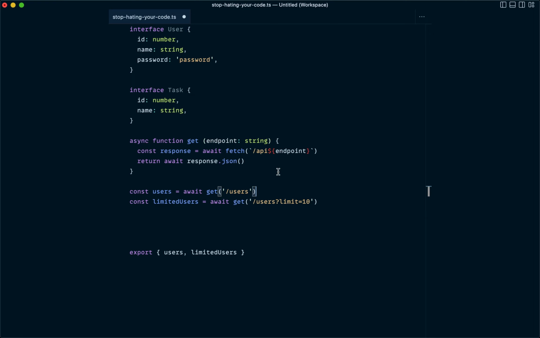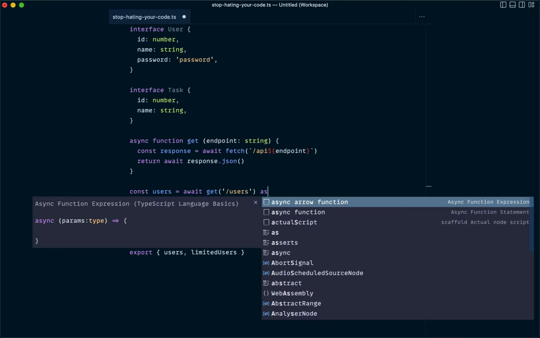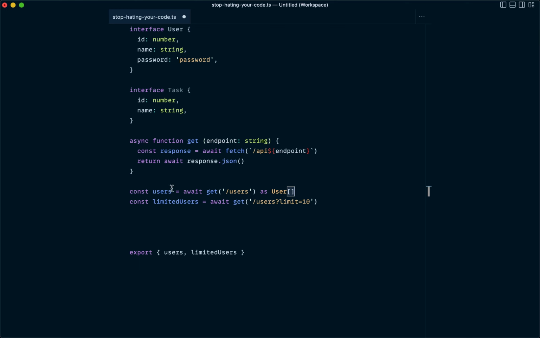I think the most obvious way to do this is just to use the as keyword in TypeScript to make an assertion. So we could say const users equals await get /users, and we could say as User array. And now, of course, our API response will be typed as an array of user objects. A lot of things that are not ideal about this. For one, you'd have to repeat this assertion every single time you want to call the API endpoint. So down here in our other call, we also have to make the same assertion. And eventually you end up with an application full of these different assertions every single time you need to call any API. And in a more complex application, that's going to get really annoying and difficult to manage.